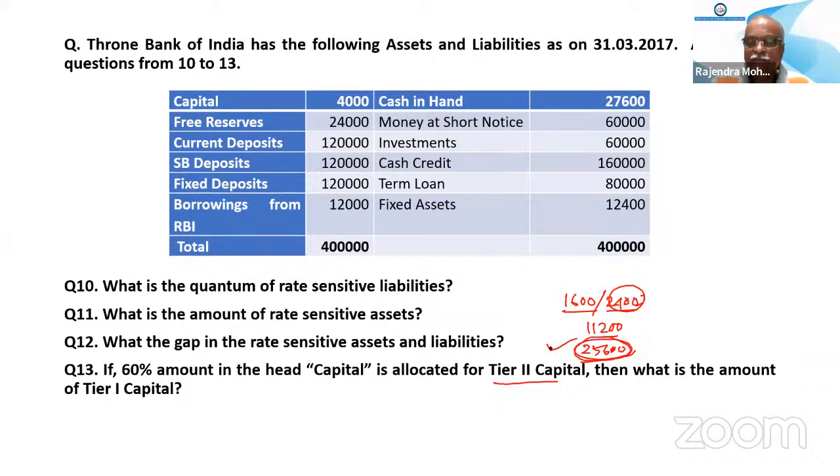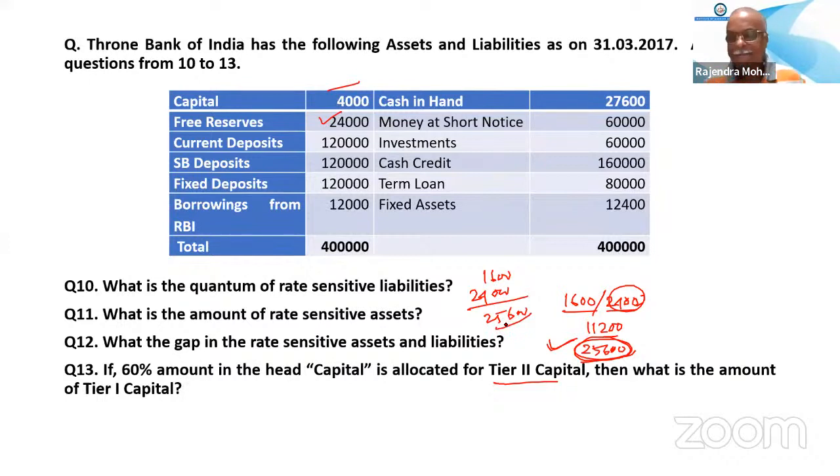25,600 is the correct answer. We have told this, 25,600. Because out of this 4,000, 60% is for tier 2, which means 40% is for tier 1. So we have 1,600 from this capital head. 1,600 is there for tier 1, and free reserve also comes under tier 1. So add these two, it will be 25,600.